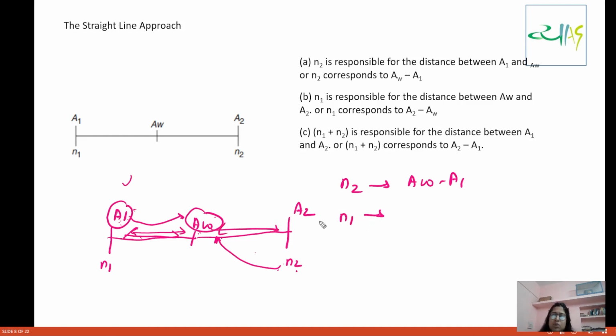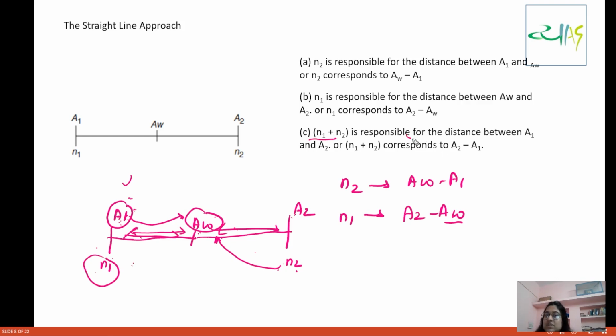Who is responsible for pulling down this average? This N1 term, because their average was low, so it led to a decrease in the average. So this one is responsible for bringing down this average. So this N1 will become A2 minus AW.